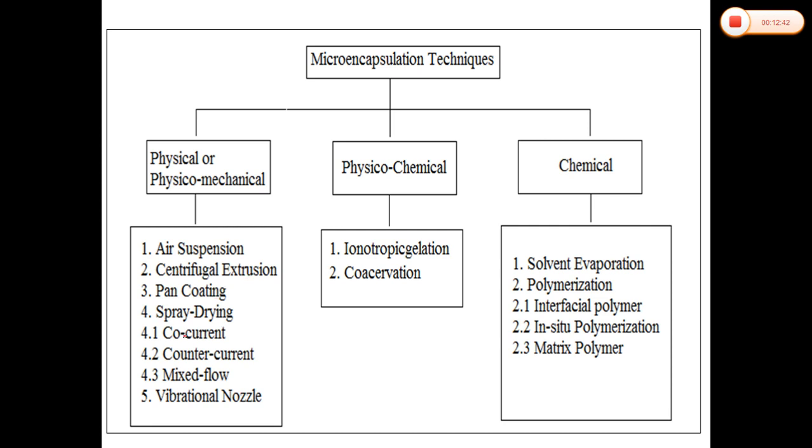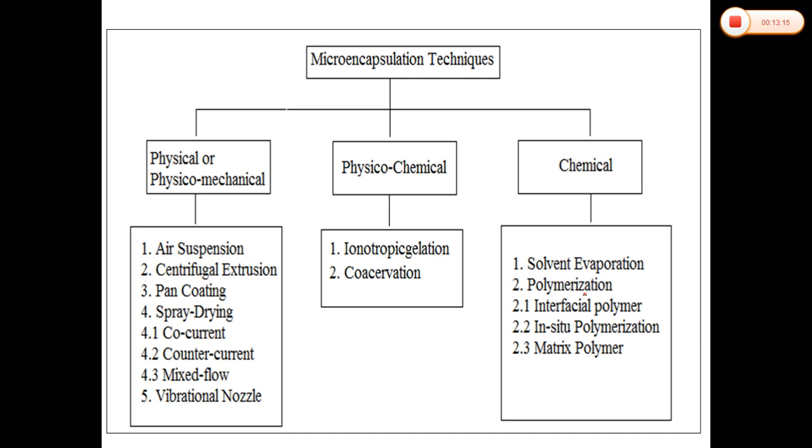So under the spray drying, there is the co-current method, counter-current method, mixed flow method, and the fifth one is the vibrational nozzles. Under the physicochemical methods, ionotropic gelation and co-adsorption method are there. And under the chemical methods, solvent evaporation and polymerization. Under polymerization, interfacial polymerization, in situ polymerization, and matrix polymerization. So that we are going to discuss in detail.